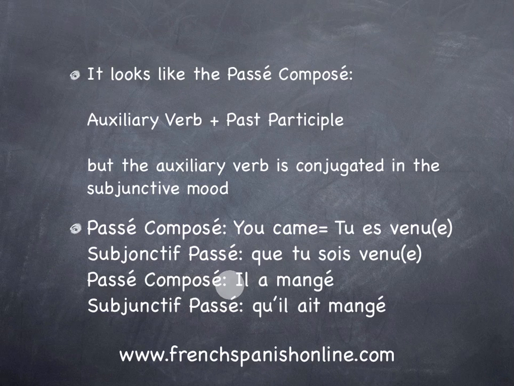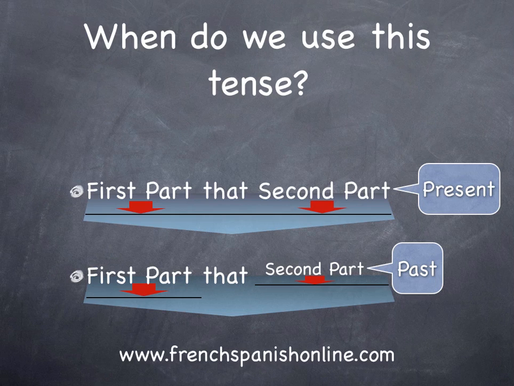Passé composé, il a mangé, he ate. Le subjonctif passé is qu'il ait mangé. Okay? So you need to know perfectly the verb to be and the verb to have in the subjunctive mood in French. When do we use this tense? We already have the present subjunctive, so what for?